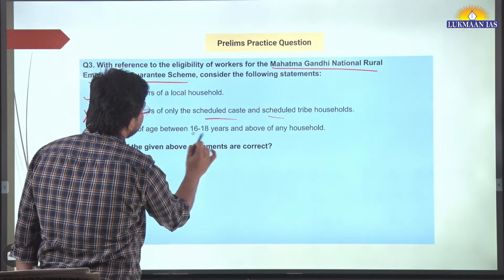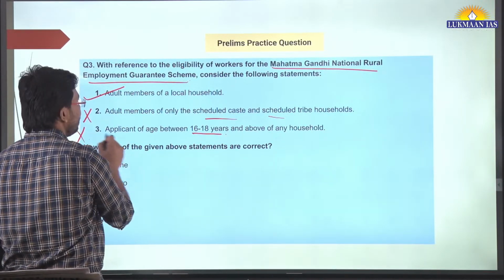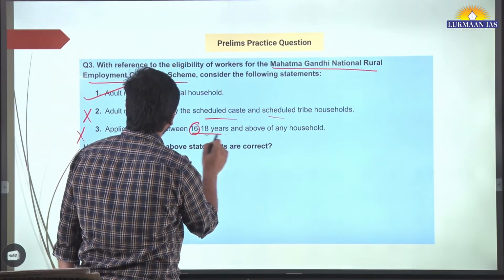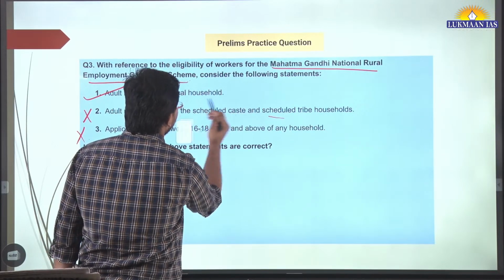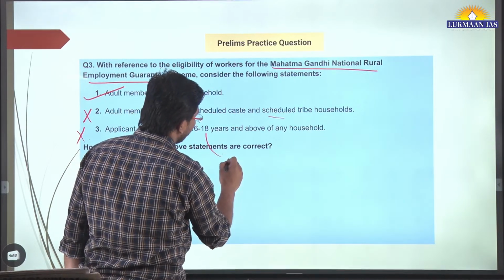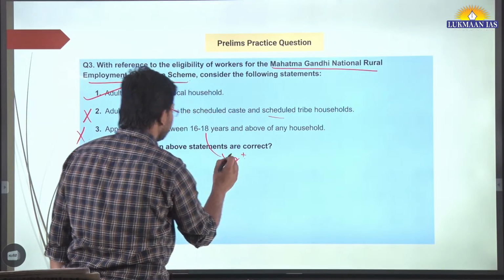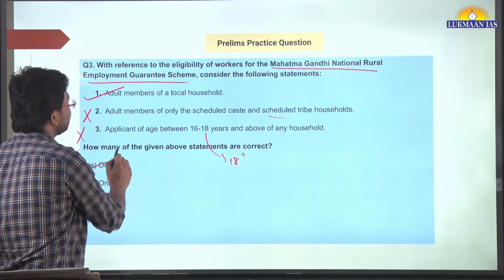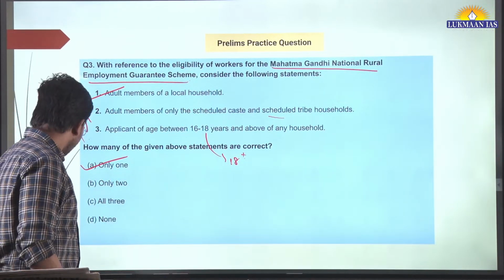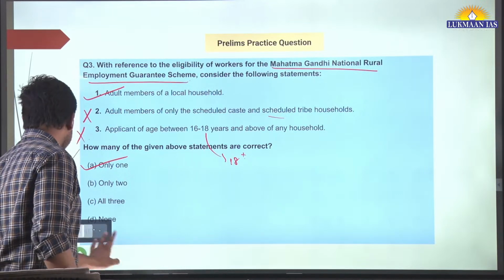Applicant of age between 16 and 18 years, this is wrong. It is 18 years, right? Who are above the age of 18 plus. Above the age of 18 years, means who are 18 plus. That's the thing. So how many of the above statements are correct? Only one. Answer would be option A in this case.